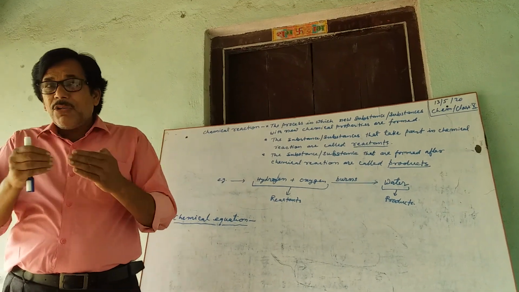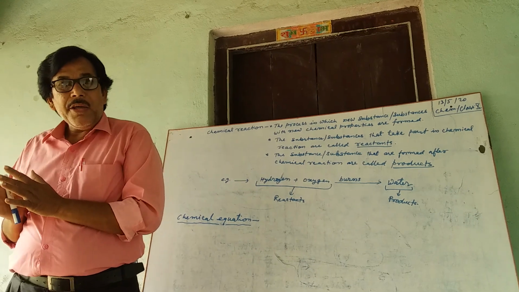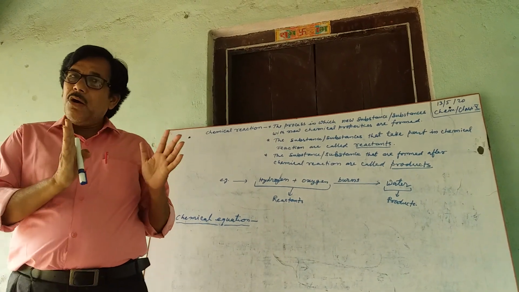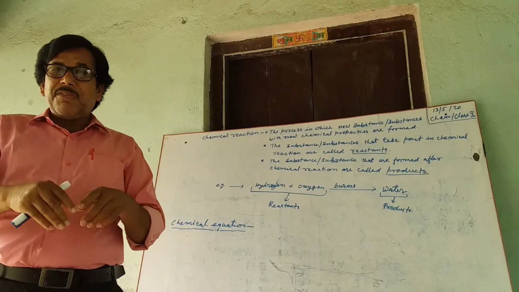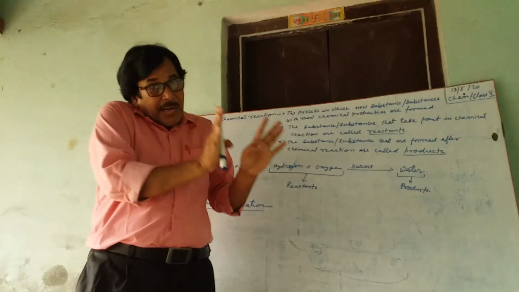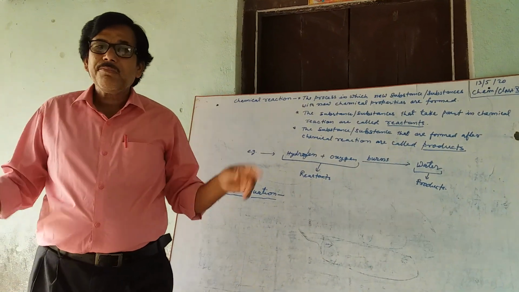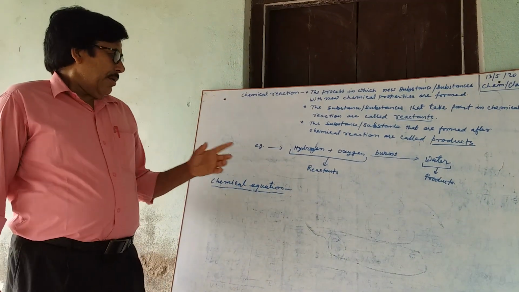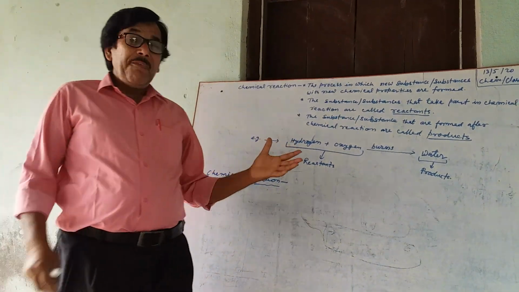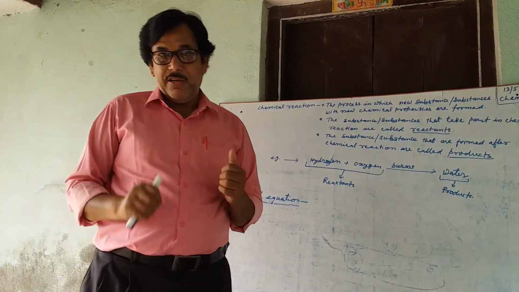The substance or substances that take part in a chemical reaction are called reactants, and the new substances which are formed after the chemical reaction are called products. For example, if hydrogen gas is burned in presence of oxygen.